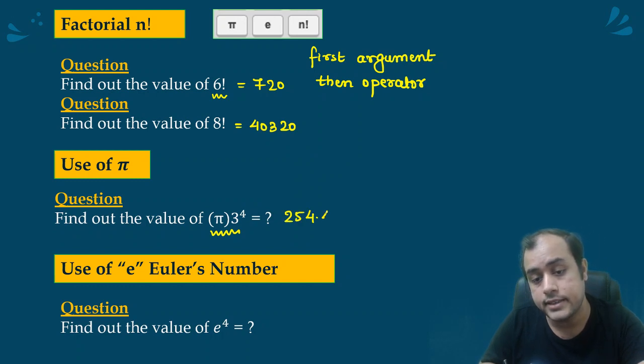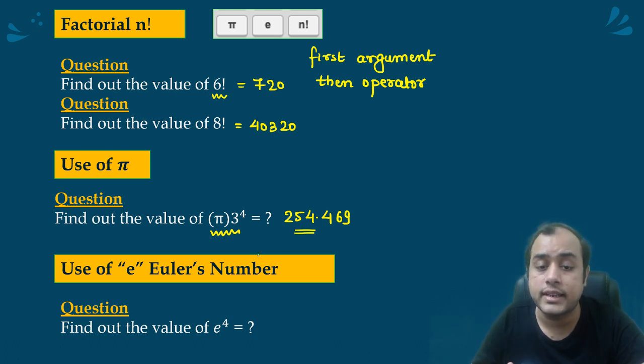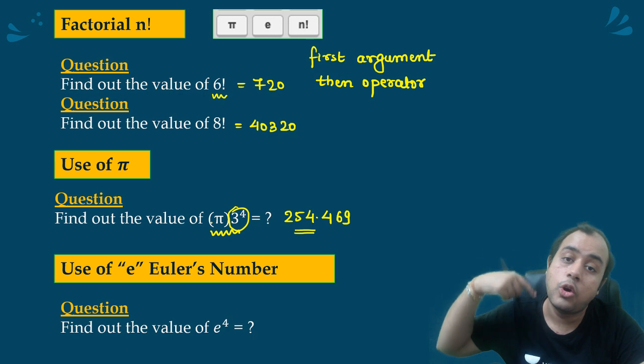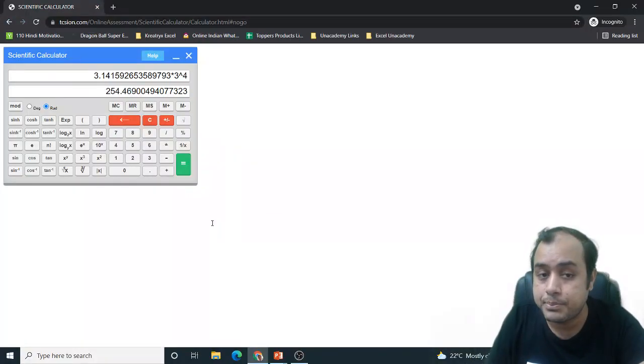See how easy it is. Okay, unless you press equal to, the number does not get saved, so you can raise it to the power. But if you have pressed equal to, then it will take 3 pi whole to the power 4. Okay, if you see here, it is pi into 3 to the power 4, not whole to the power 4.